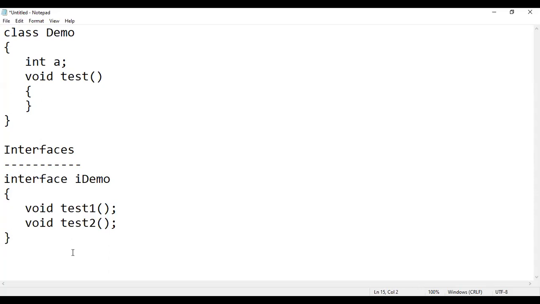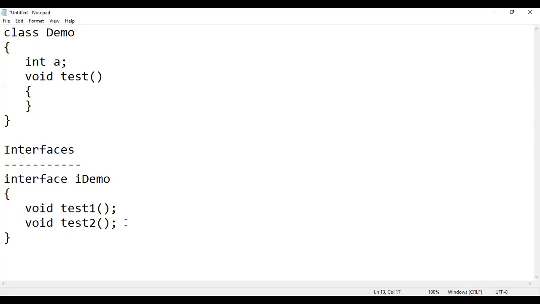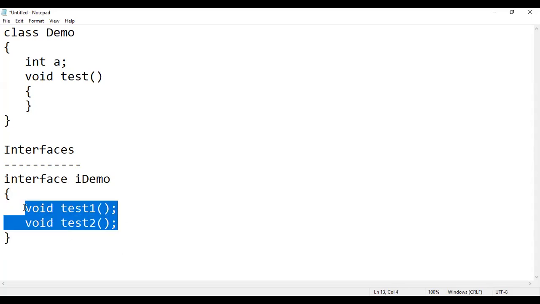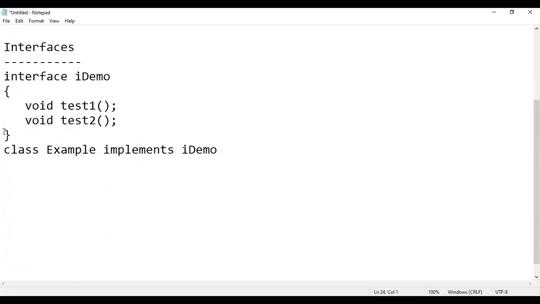Generally a class is going to implement the methods which are present inside the interface. I repeat, a class is going to implement the methods which are present inside the interface. Let us assume that I have written a class called example. Now this example wants to implement the methods present in this interface. In order to do that, I need to use a keyword called implements. So my class example is going to implement an interface called iDemo.